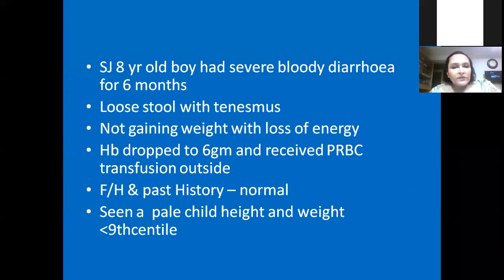So with that, we move to case 4. This was an 8-year-old boy who had severe bloody diarrhea for 6 months. Loose stools with tenesmus. There was a typical history of tenesmus. Not gaining weight, with loss of energy.